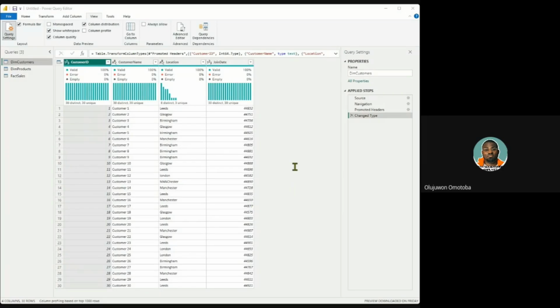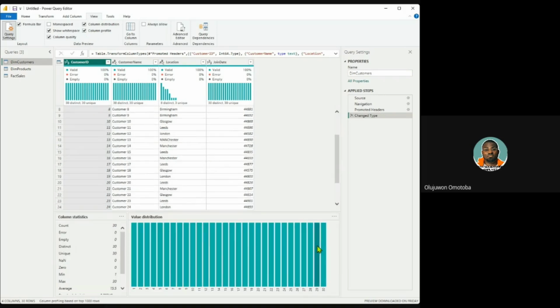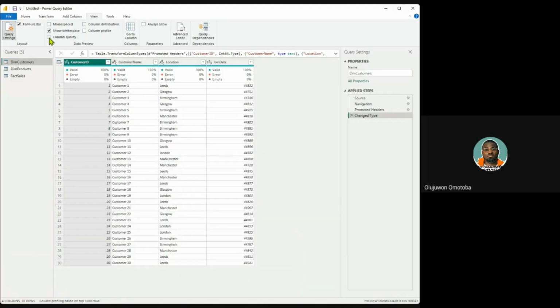Now, let's look at column profile. What does column profile say? The column profile tells you the value distribution, how the values are being distributed. We actually expected 30 because there are 30 rows, and so it was distributed evenly. There is no empty row, no invalid row, no null row. Now, that is using the data preview environment.